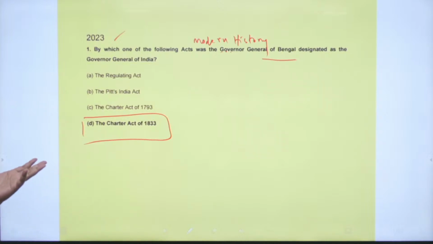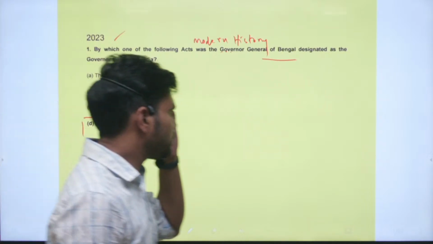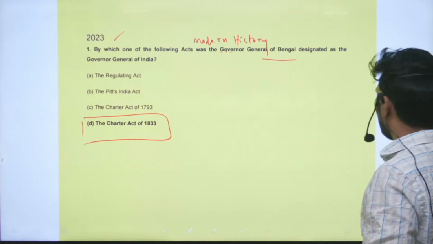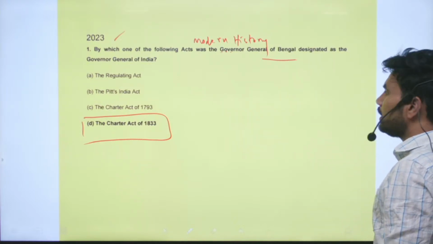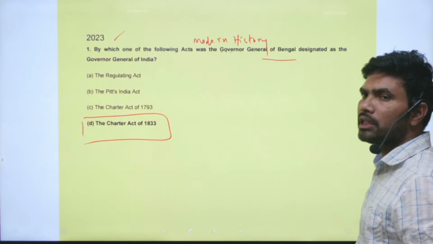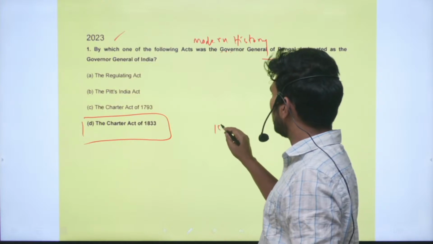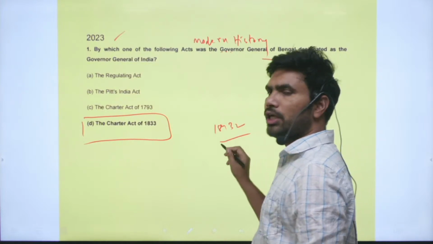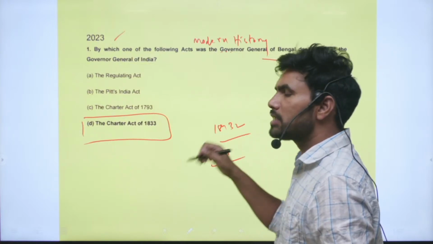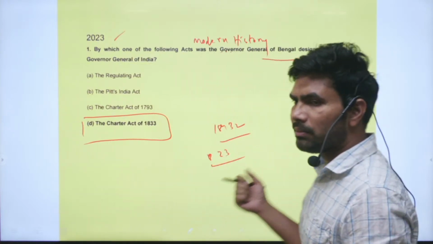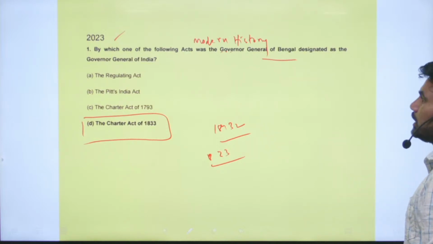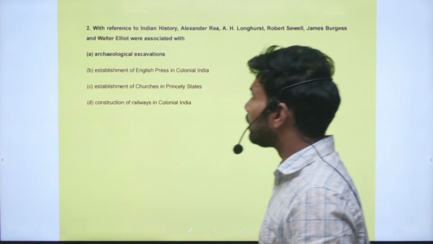So the correct option is option D, Charter Act of 1833. Remember that within this Act there are some reforms related to education also. In 1813, the initiative was taken regarding education, and in 1833 we see actual implementation, with some funds allocated and some steps taken in the education sector.